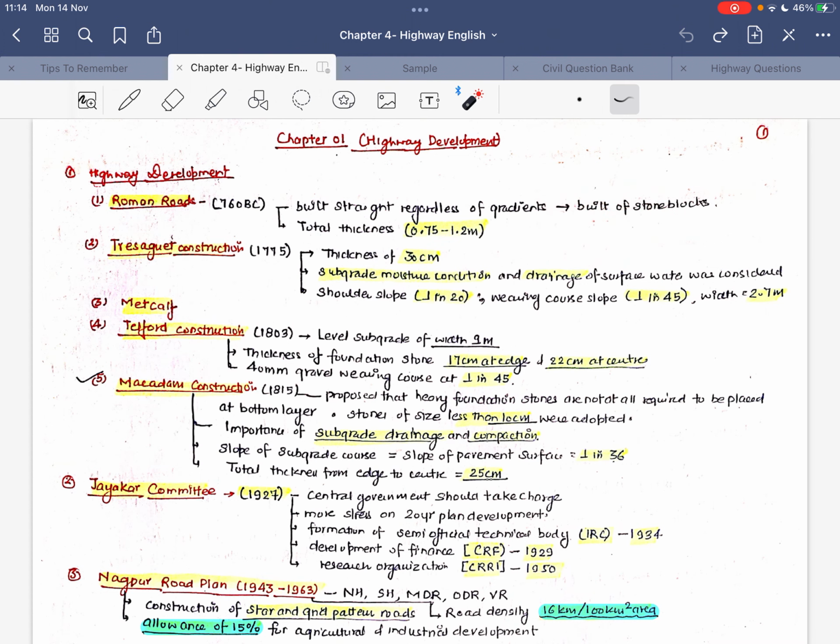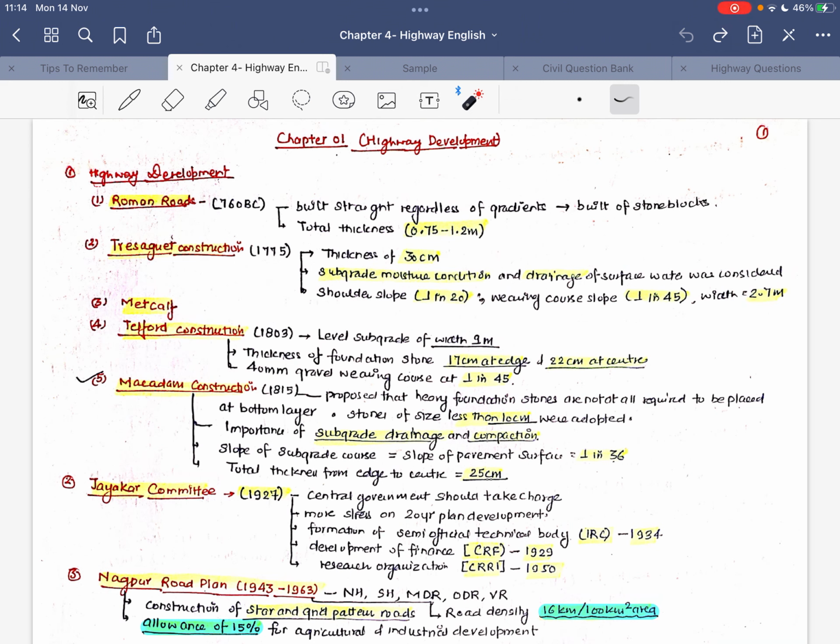Okay, now the second construction was the Tresaguet construction, in the year 1775, and its thickness was 30 centimeter. Two parameters, subgrade moisture conditions and drainage, were considered under this construction. The shoulder slope is 1 in 20, whereas the slope of the wearing course is 1 in 45, and the width of that road is 2.7 meter.